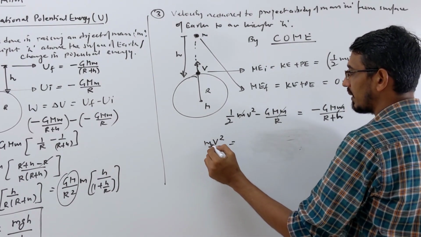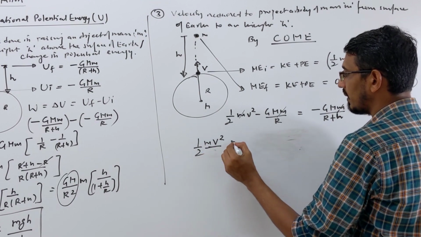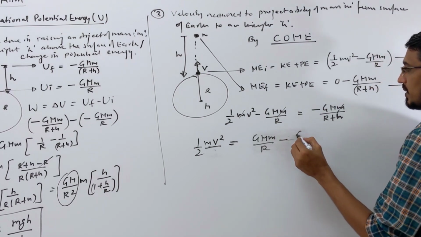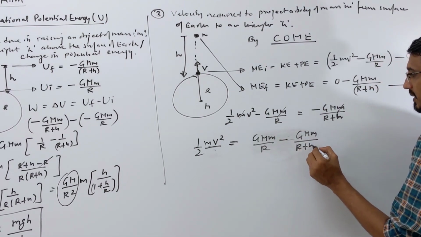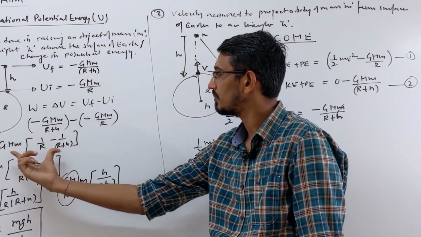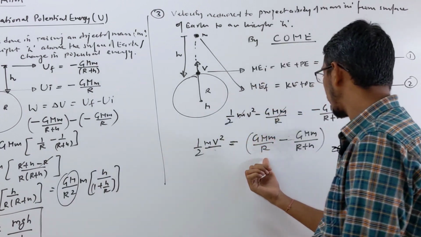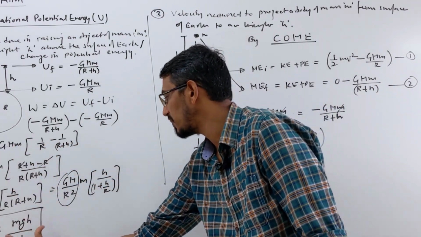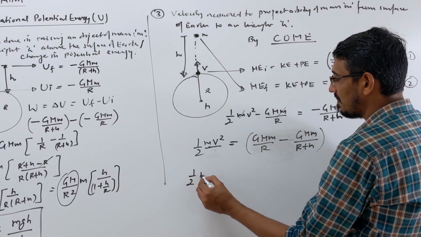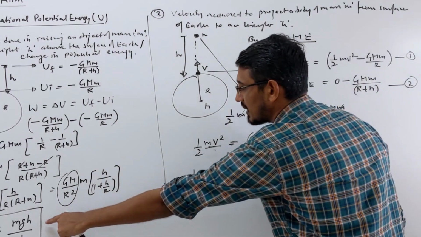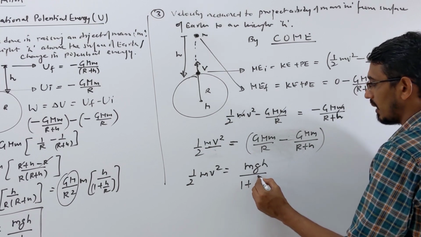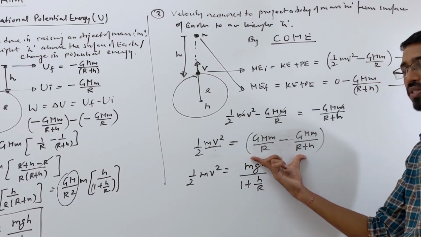This was half mv square. Then let me write, this part comes to this side: GMm upon r minus GMm upon r plus h. I said this calculation we have already done. Look here, same thing only. You take GM by r, you get the same answer. So I am directly doing this. Half mv square is equal to what answer coming? This answer coming, mgh upon 1 plus h by r.